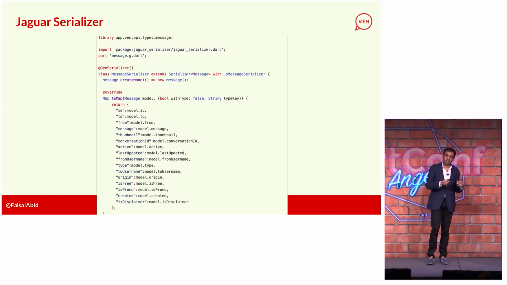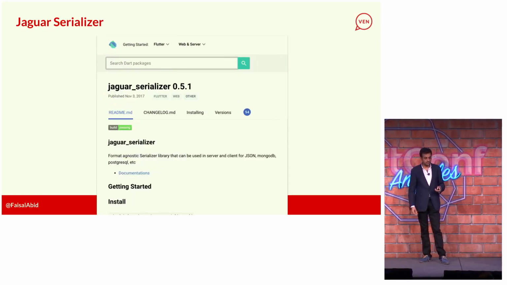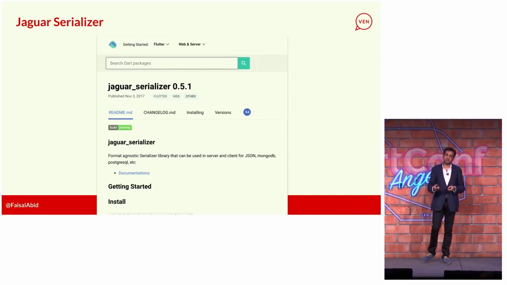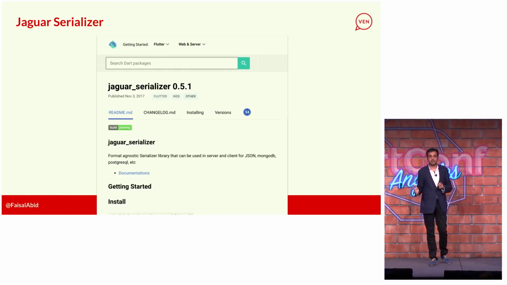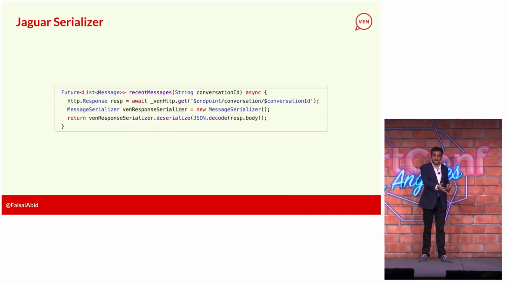And then in my pubspec, I enter Jaguar Serializer version 0.5.1, and I install the command line tool, Jaguar CLI. I run it, and it automatically generates the actual Dart file with all the from JSON and to map stuff done for me.